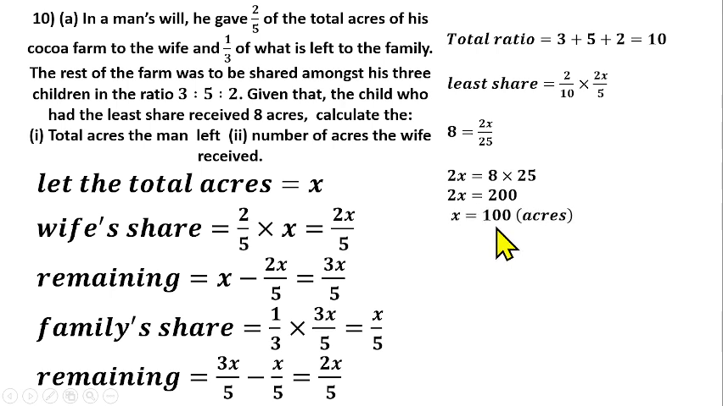Divide both sides by 2. s will be equal to 100. So we have 100 acres that the man left behind. So what the man left behind was 100 acres of land.